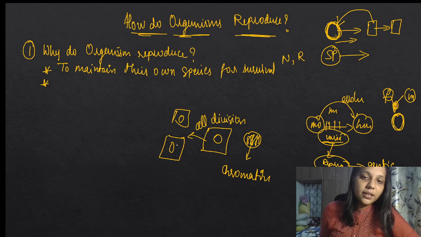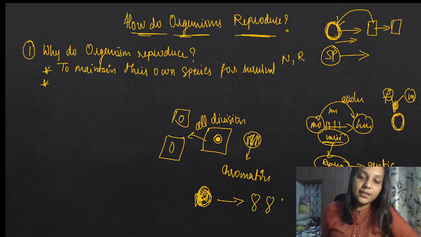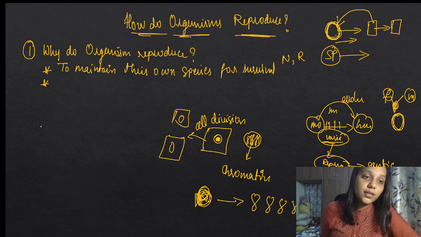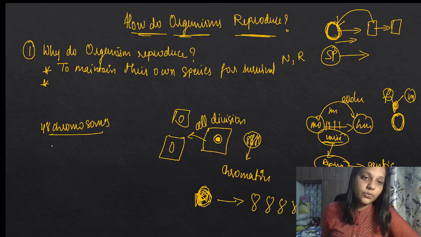यहाँ पर भी न्यूक्लियस है, यहाँ पर भी न्यूक्लियस है, ठीक है. बट न्यूक्लियस के अंदर क्या है? क्रोमैटिन है. बट इन द प्रोसेस ऑफ सेल डिवीजन, दिस क्रोमैटिन which is like this will convert into like this. This is chromosomes. And we all know that chromosomes in human, they are 48 chromosomes. There are 48 chromosomes, है ना?